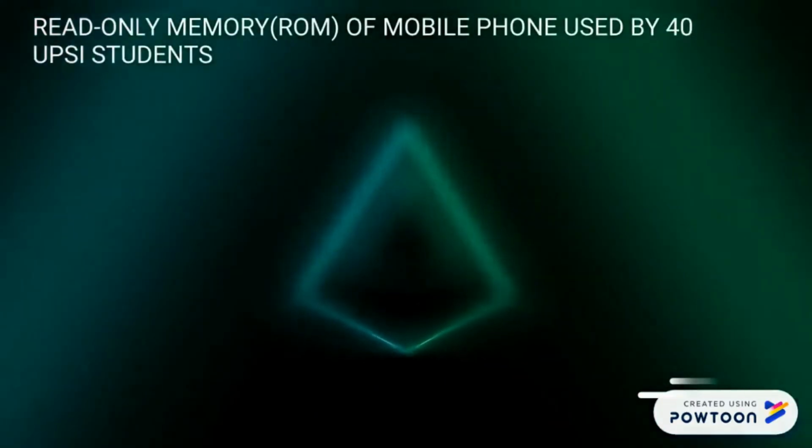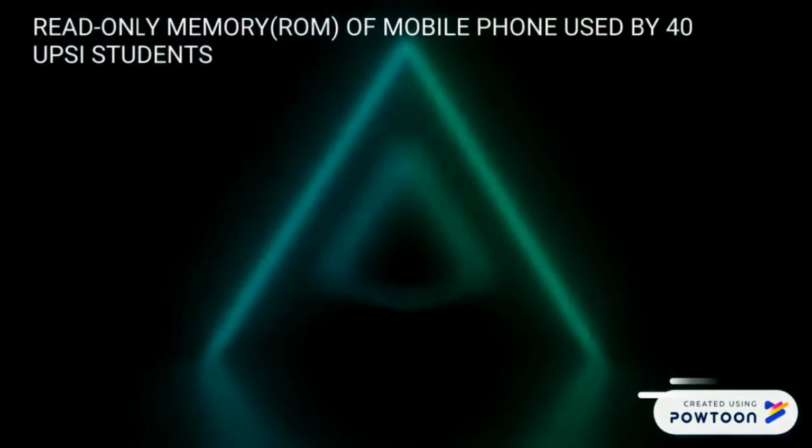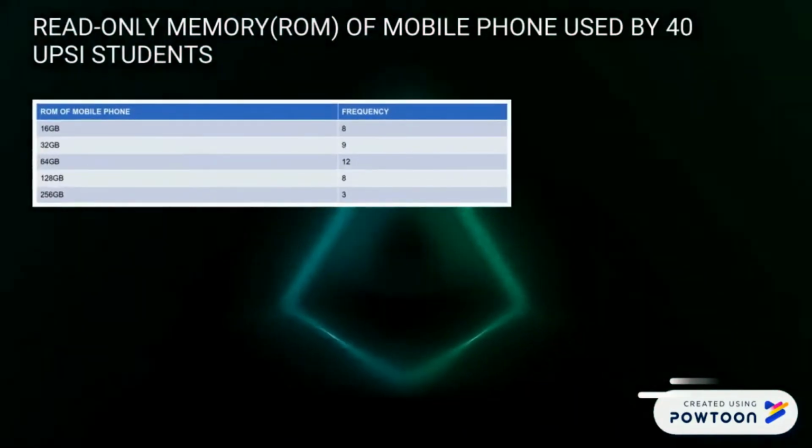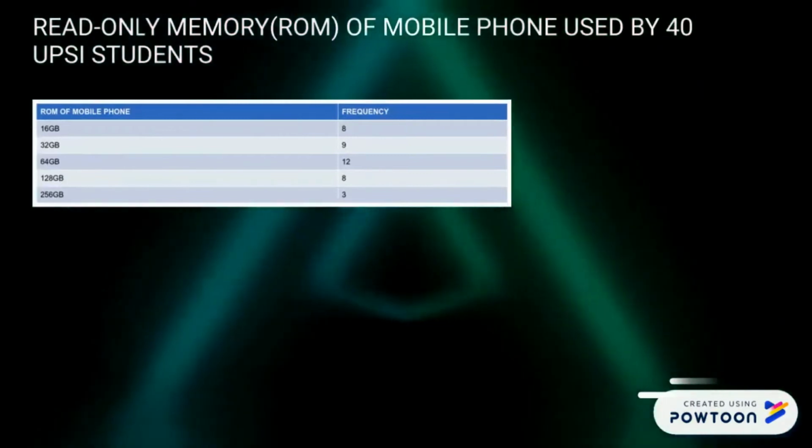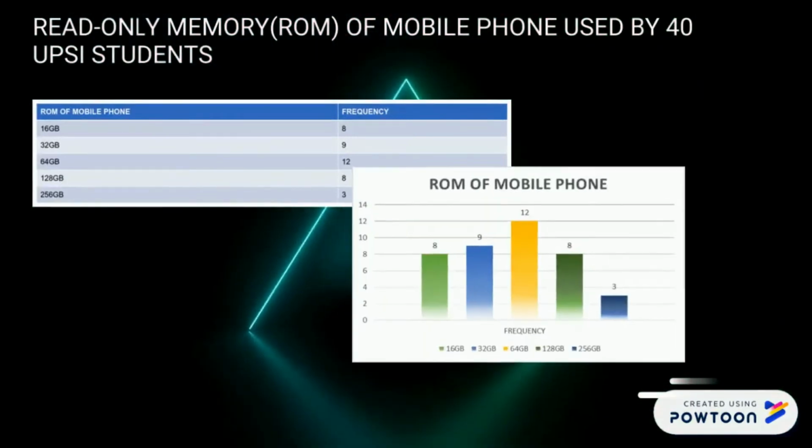For the first table, we can conclude that the students using 64 GB ROM have the highest frequency, that is 12 students, followed by 32 GB with 9 students, 16 GB and 128 GB with 8 students, and the lowest, 256 GB, with 3 students.